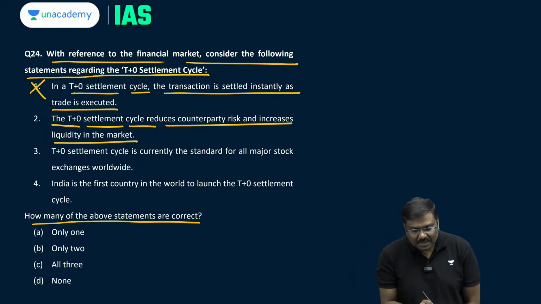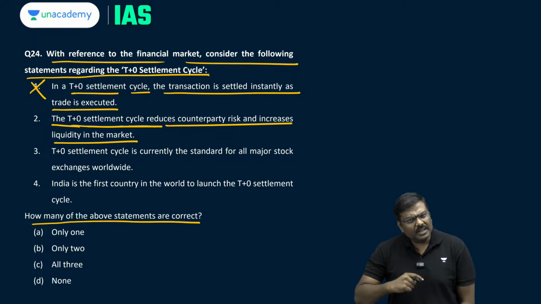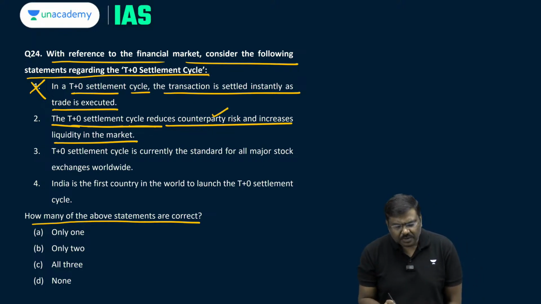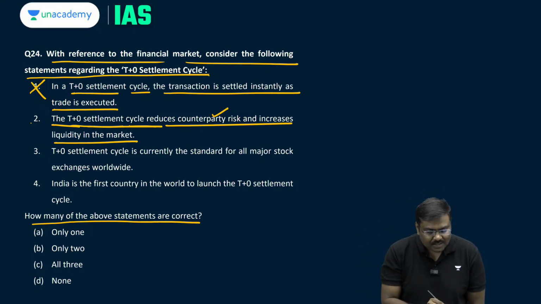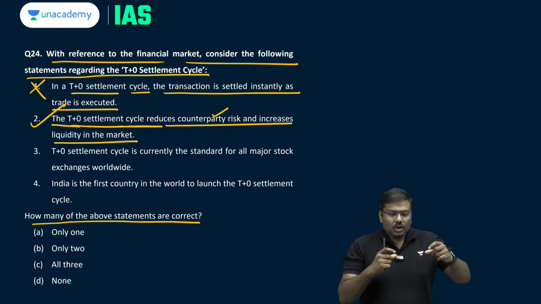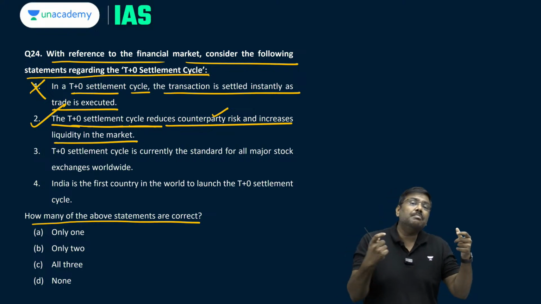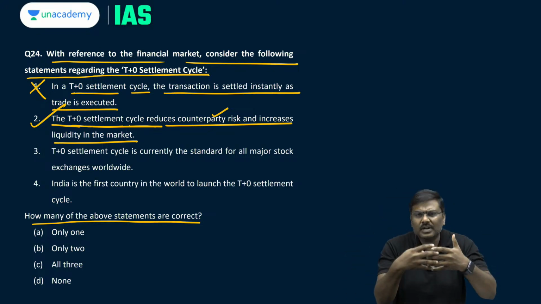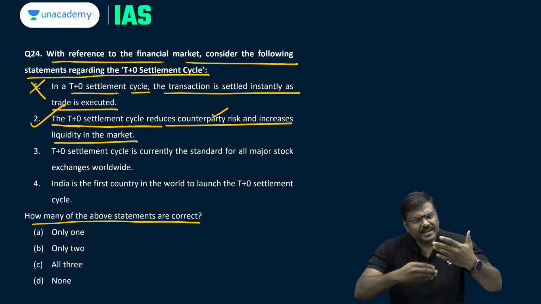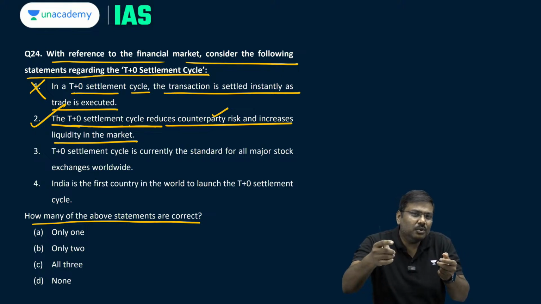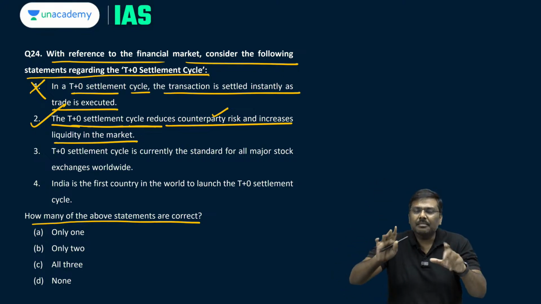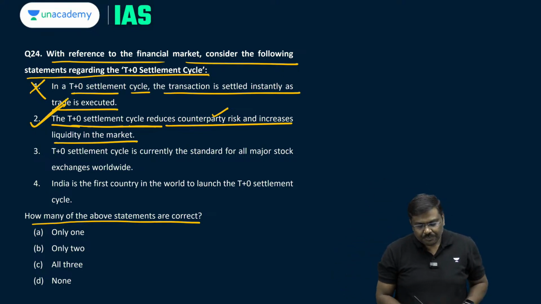So, in case of T+0 settlement cycle, will this counterparty risk be reduced? Yes. Will the liquidity in the market increase? Of course, the answer is yes. The lower the number of hours taken for settlement of the transaction, the more transactions can be conducted. The higher the number of transactions, the higher the liquidity in the market. So, second statement is true.